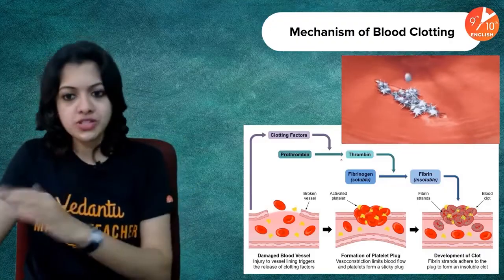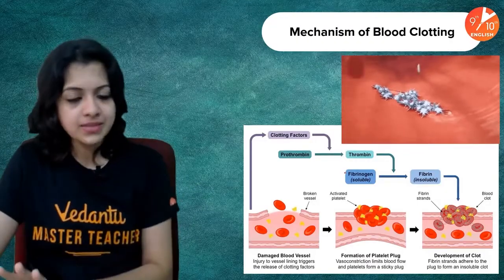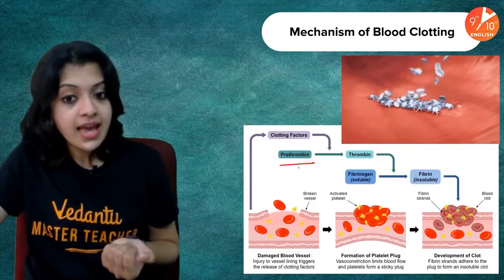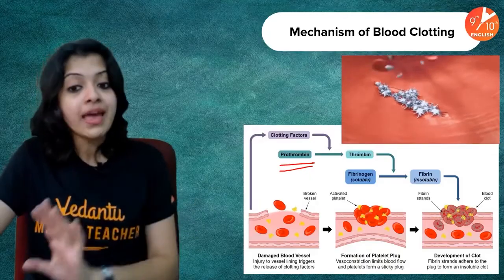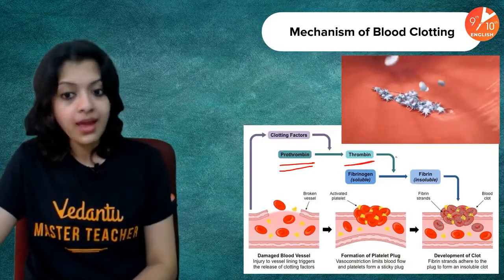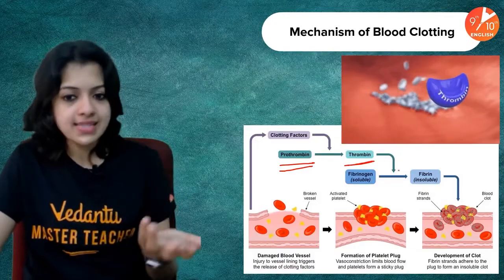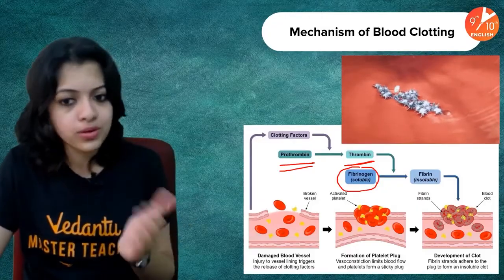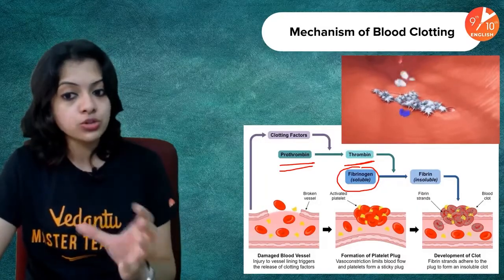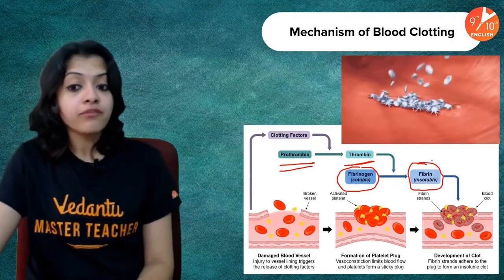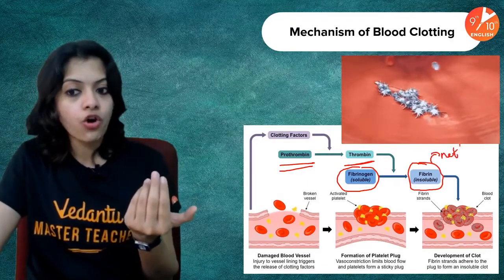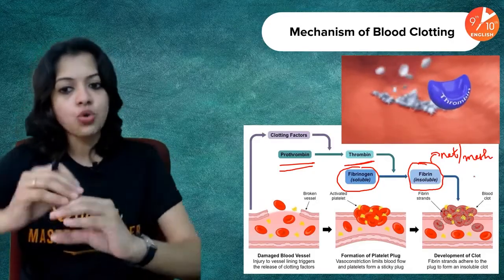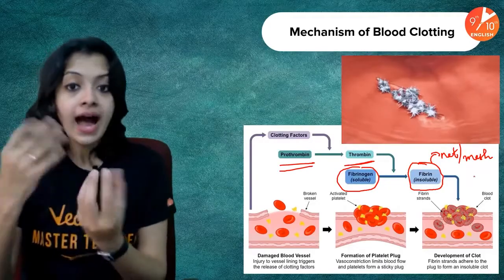It's actually a long process, but you just need to know the names of a few enzymes in this, children. The major ones I have mentioned here. The clotting factors activate an inactive enzyme called prothrombin into its active form, thrombin. Then the enzyme thrombin, through its enzymatic activity, converts fibrinogen, which is basically a glycoprotein in the blood, into insoluble fibrin, which acts like a net or a mesh, something like a gauzy net, so that the blood clot is ultimately formed.